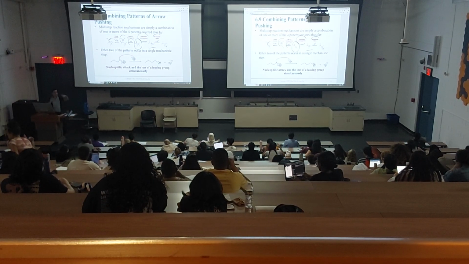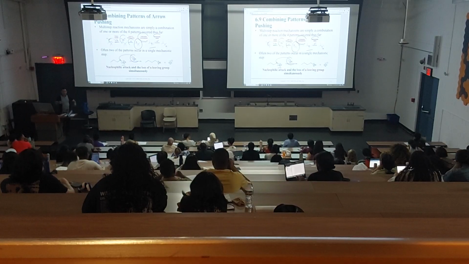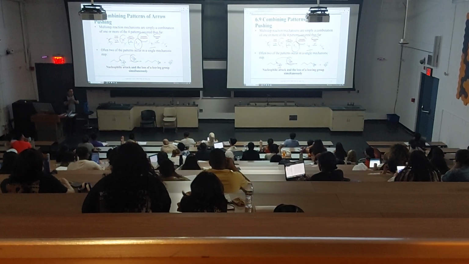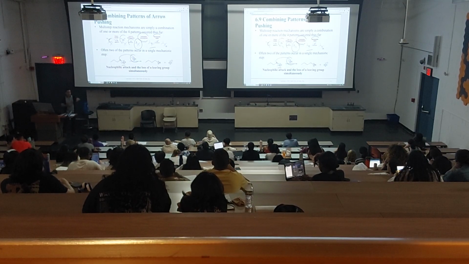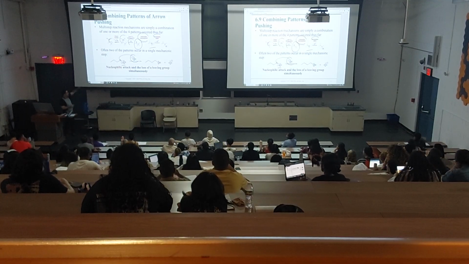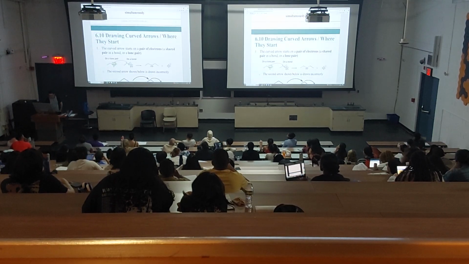Or sometimes you could have two in one. Like here, a nucleophile is attacking this carbon. That's a nucleophilic attack. And chlorine is leaving. So it's a nucleophilic attack and loss of the leaving group happening in one. What I'm trying to say is that all the mechanisms from chapter 17 to chapter 27 or 28, all of them must have those four steps. So if you understand those four steps, it's going to work out for us.